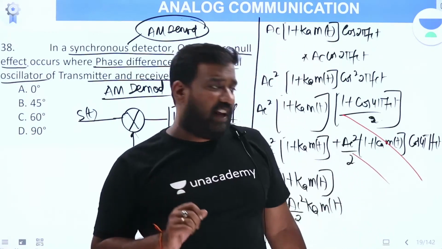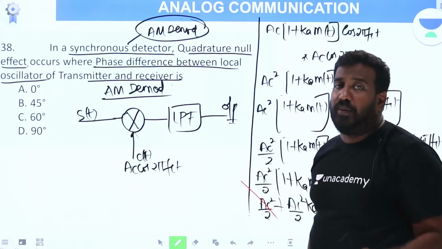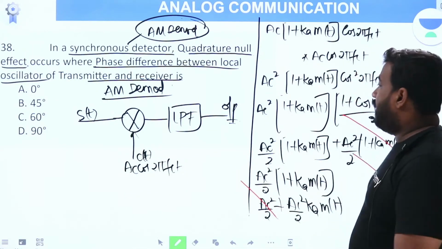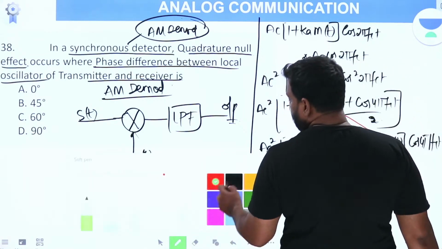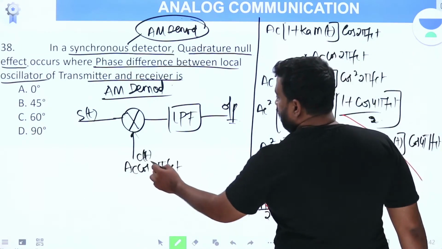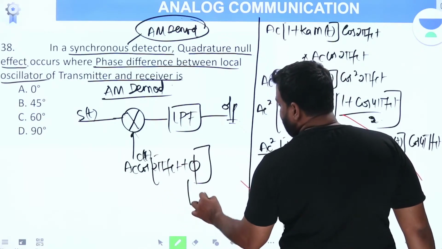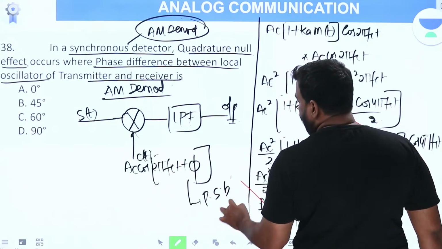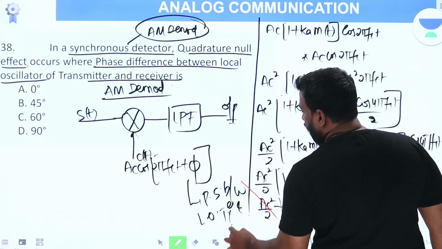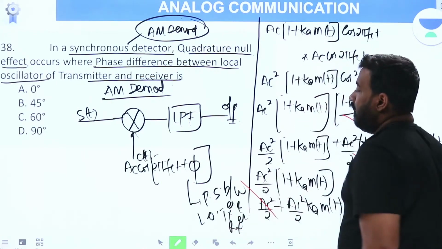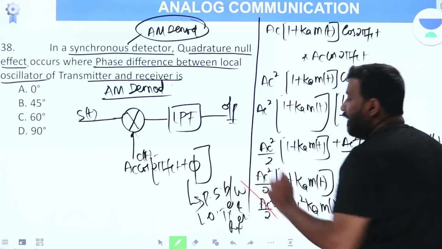What is quadrature null effect? Quadrature null effect is a concept where the output will become 0. When will the output become 0? Now, I am going to consider some phase shift. It is not 2 pi fct, but 2 pi fct plus phi, where phi is the phase shift between the local oscillator of transmitter and receiver.